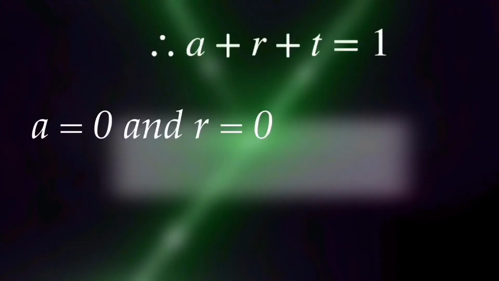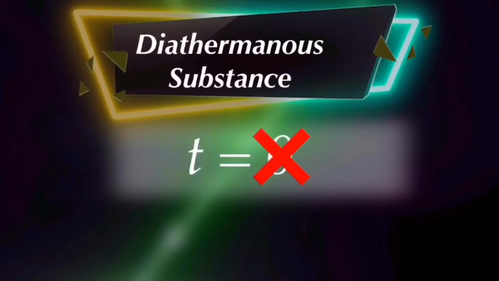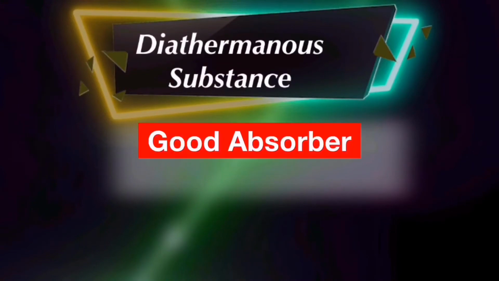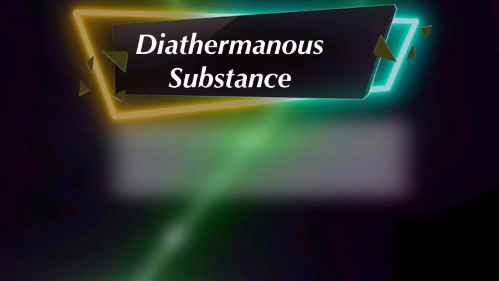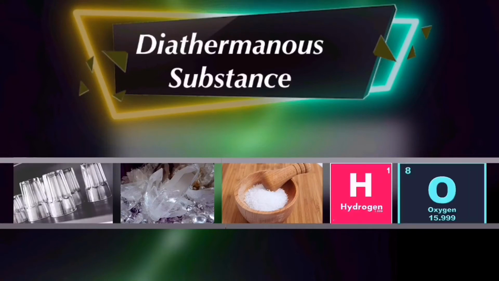If A and R are equal to 0, then using the above equation, T will be 1. In this case, an object is a perfect transmitter. Such a substance through which heat radiation can pass is called a diathermanous substance. For a diathermanous substance, T can never be 0. Such substances are neither a good absorber nor a good reflector. Glass, quartz, sodium chloride, hydrogen, oxygen, dry air, etc. are examples of diathermanous substances.